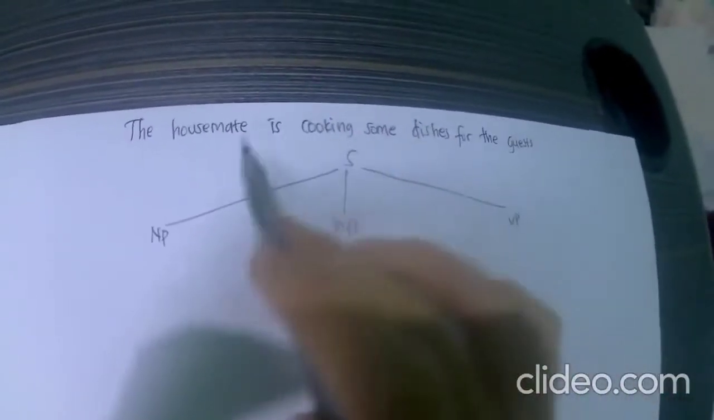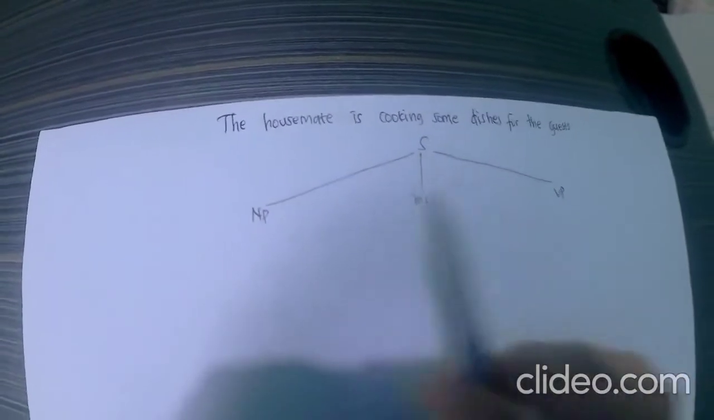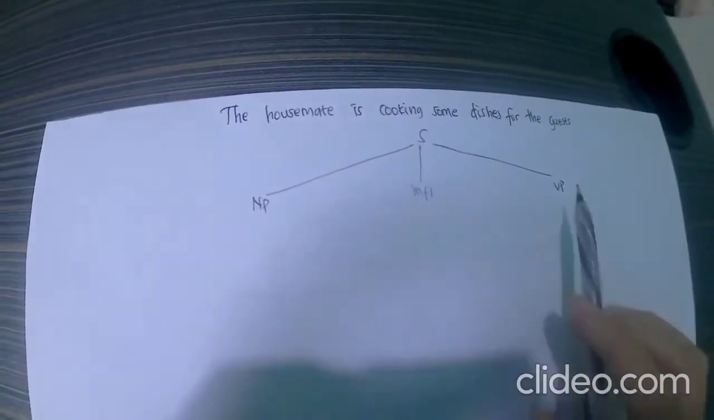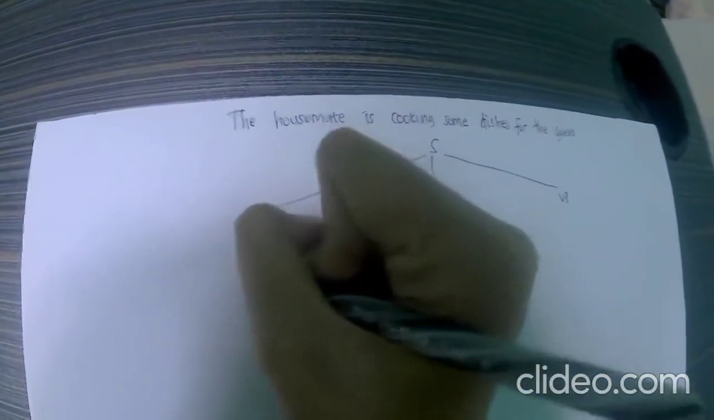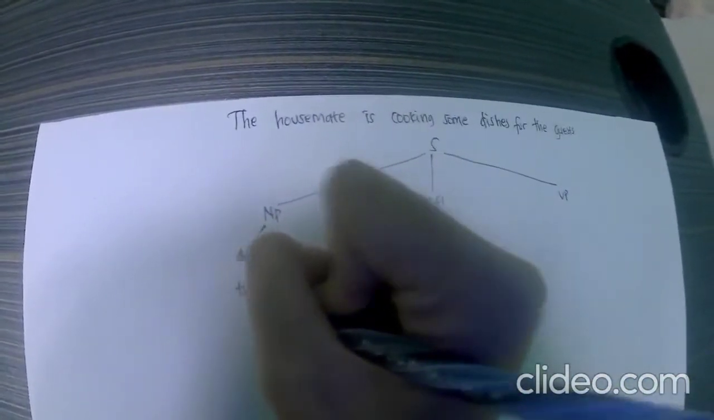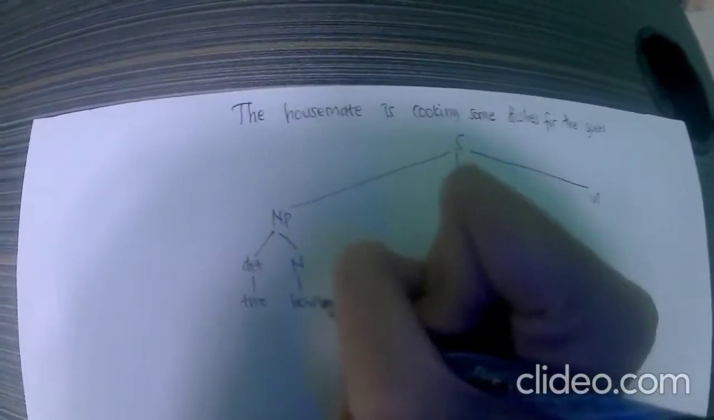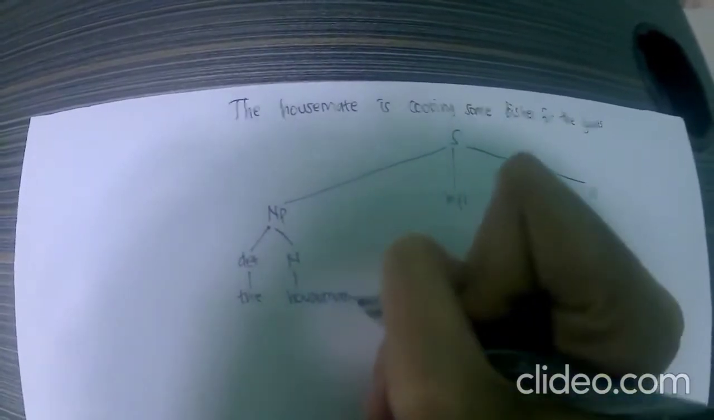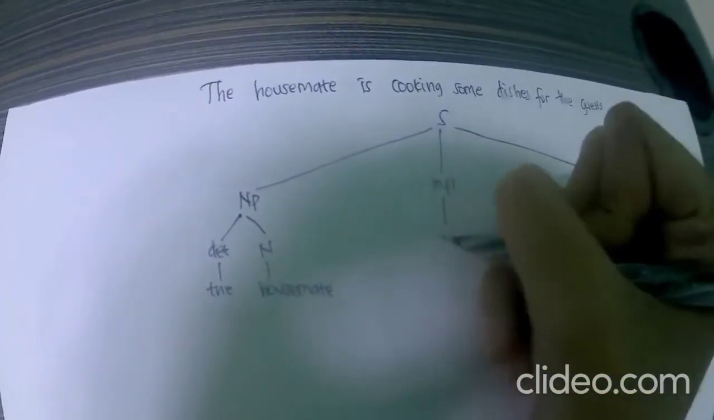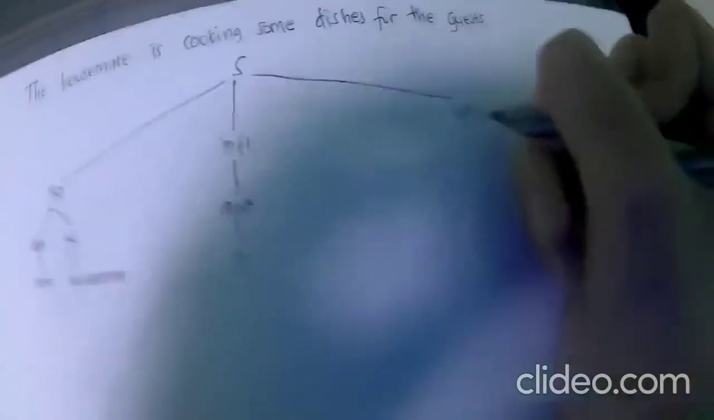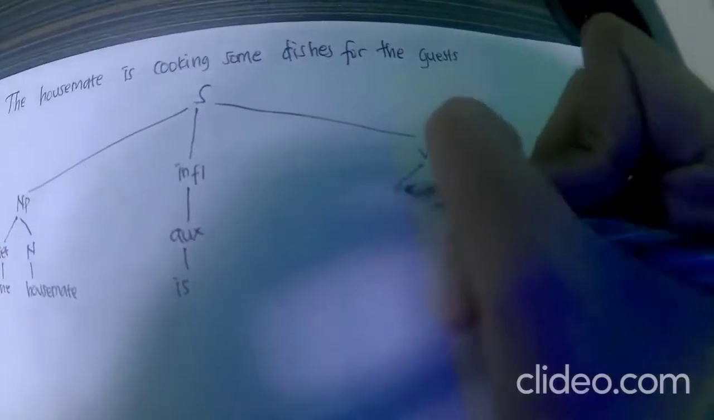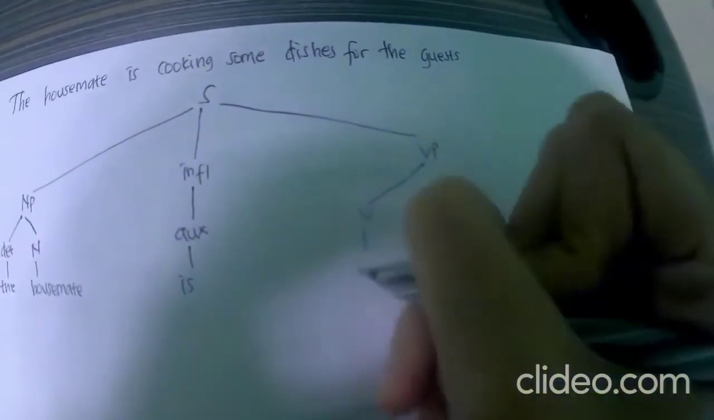We have the housemaid is cooking some dishes for the guests. So there is the sentence and we divide it into noun phrase and verb phrase. The noun phrase: determiner is the, and the noun is housemaid. We also have auxiliary for is. Then we move to the verb phrase. For the verb is cooking.